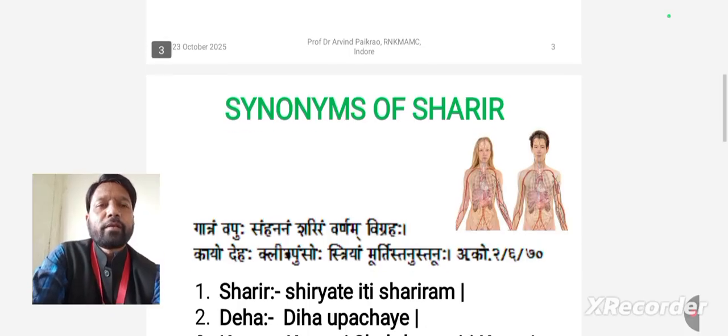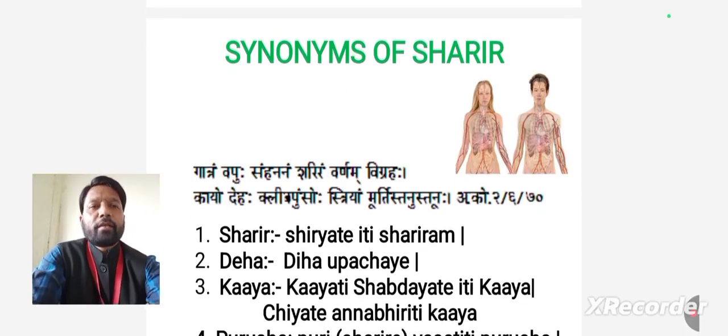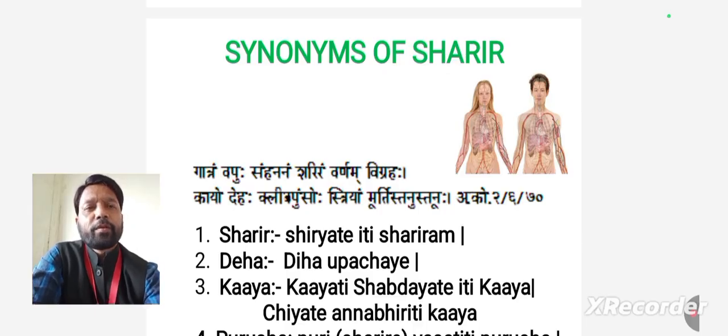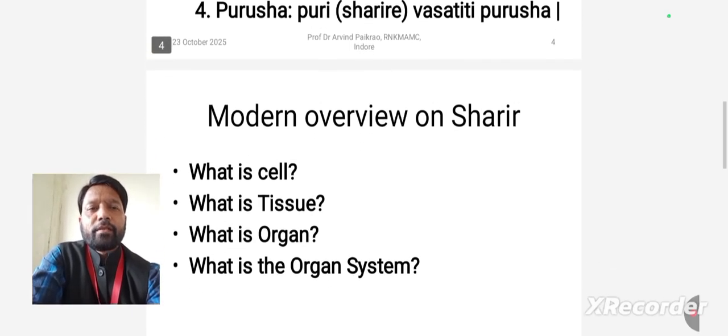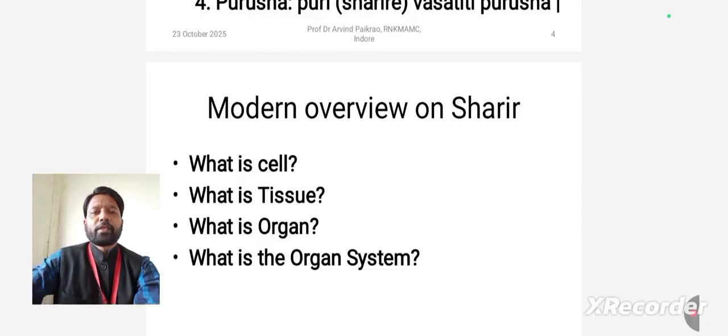Then we'll see the synonyms of Sharir, Paryayavachi Shabda. That is Gatram, Vapu, Sahanam, Shariram, Varnam, Vigraha, Kayo, Deha, Klev, Punsum, Striya, Murti, Tanu. These are the synonyms of Sharir. We will not go into detail on this. We will see the modern point of view, how Sharir is different.